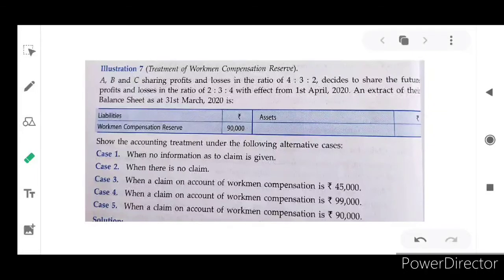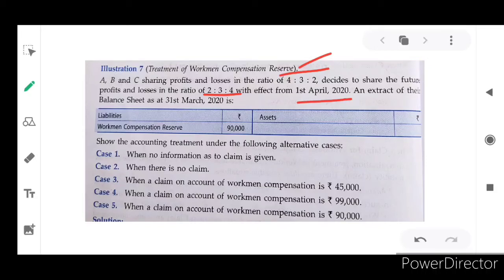Treatment of workmen compensation reserve. A, B, C share profits and losses in the ratio of 4:3:2. They decided to share future profits and losses in the ratio of 2:3:1 with effect from 1st April 2020. This is an extract of the balance sheet as at 31st March 2020.